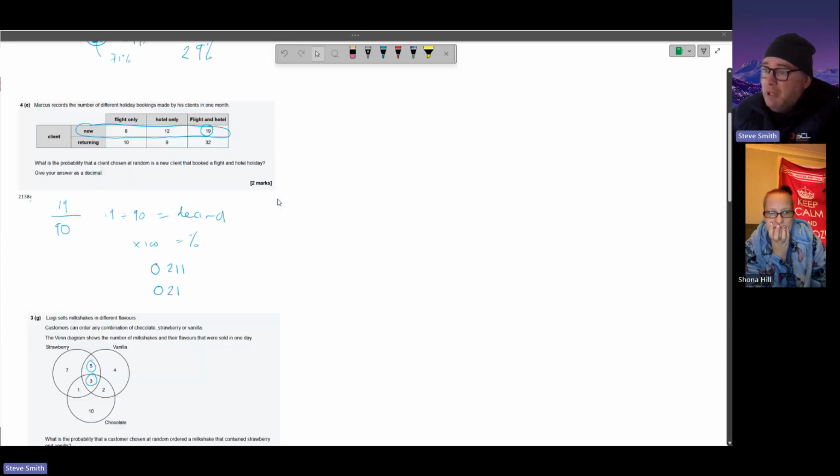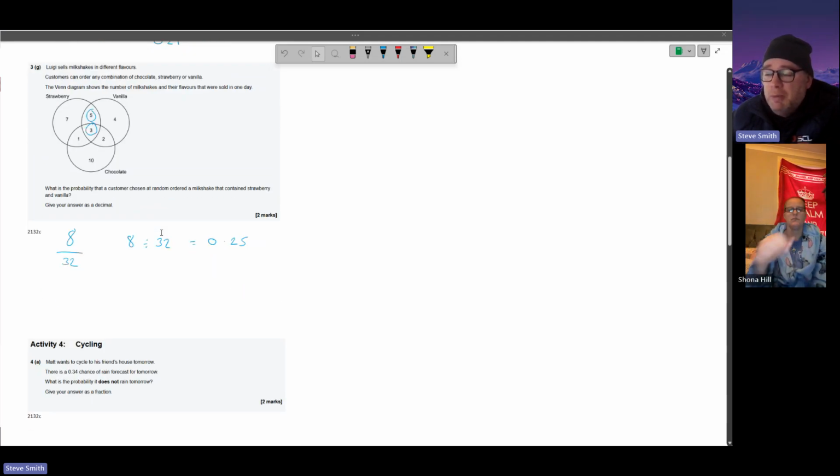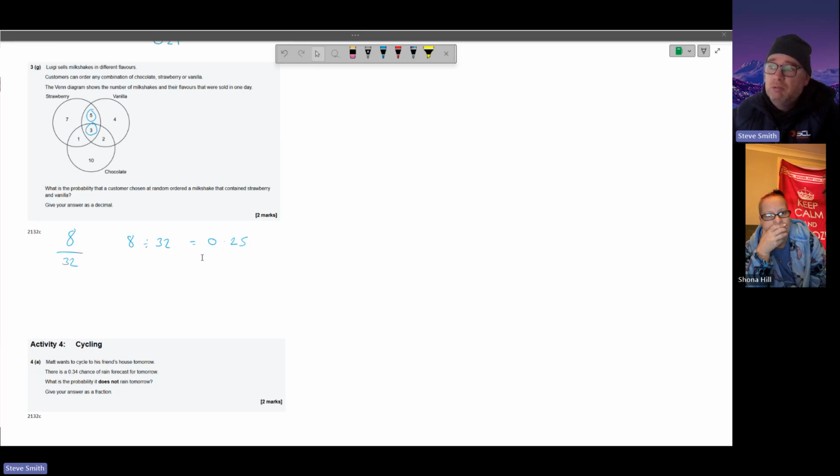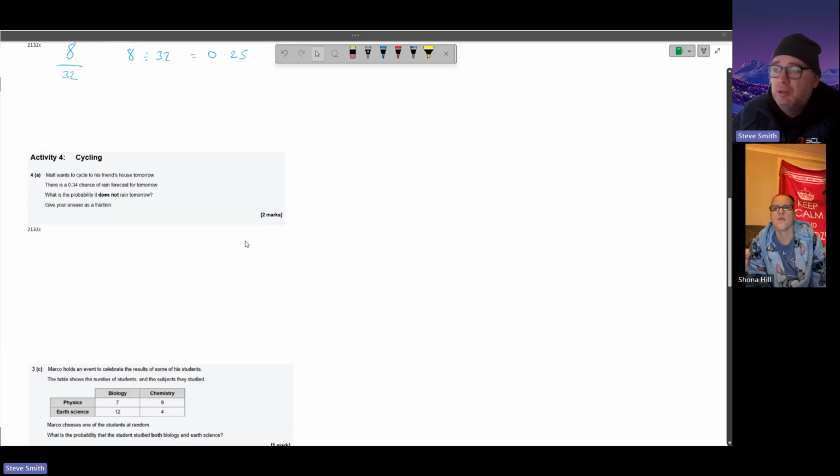There's not that many questions for probability. As I say, I'll go through these ones and maybe look at some areas that you've found that you're struggling with on an Atom maybe, but where I've just done that one. That's 2 marks as a decimal. There's only a couple left, but yeah, happy to go through other things.